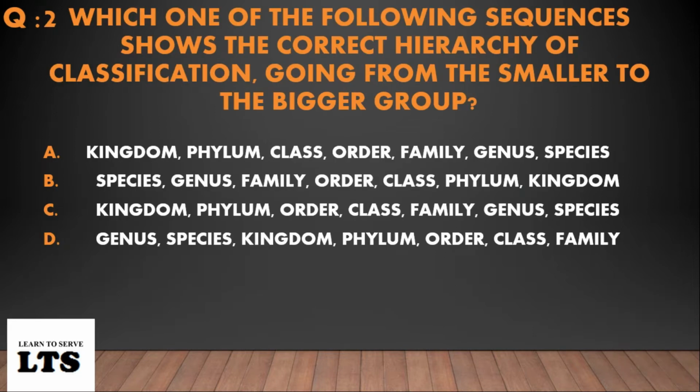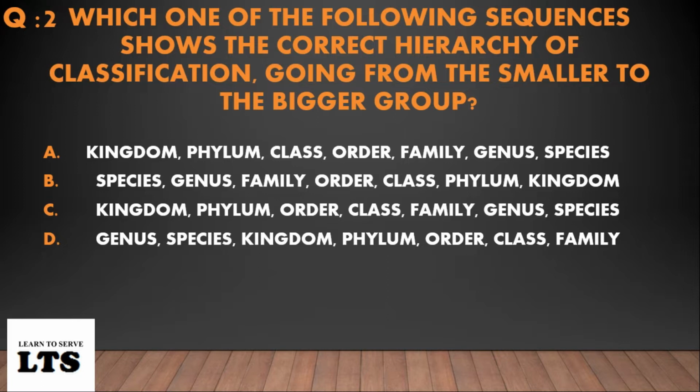Question number 2. Which one of the following sequences shows the correct hierarchy of classification going from the smaller to bigger group? Option A, kingdom, phylum, class, order, family, genus, species. Option B, species, genus, family, order, class, phylum, kingdom.